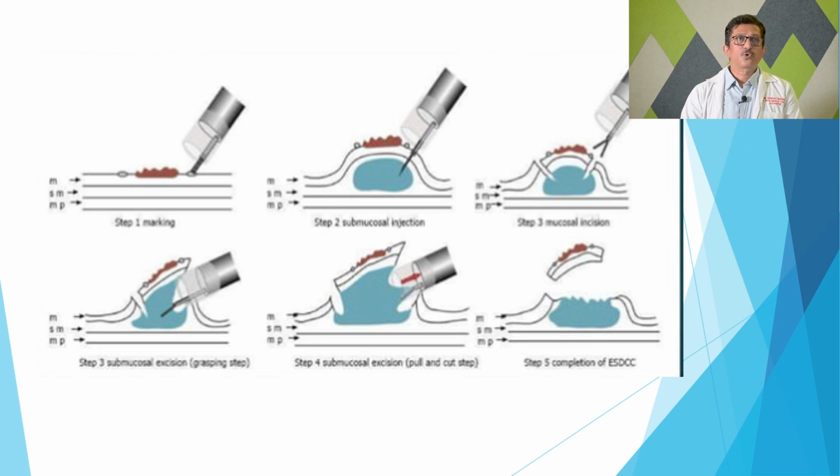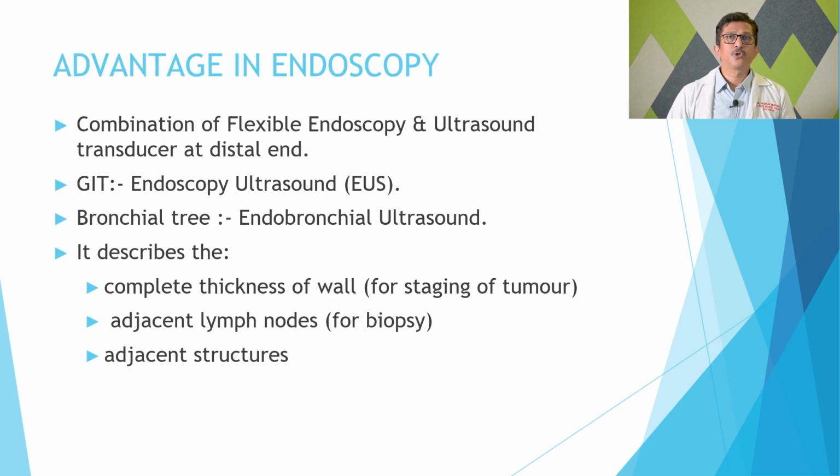An advantage in endoscopy is the combination of a flexible endoscope and ultrasound. Sometimes you can apply an ultrasound transducer at the distal tip, what is called endoscopic ultrasonography, EUS. It can be used in the bronchial tree also, doing an endobronchial ultrasonography, or in the GI tract. Endoscopic ultrasound shows the complete thickness of the wall for staging of the tumor. Secondly, it gives us a better idea about lymph nodes which are enlarged beyond the luminal lesions.